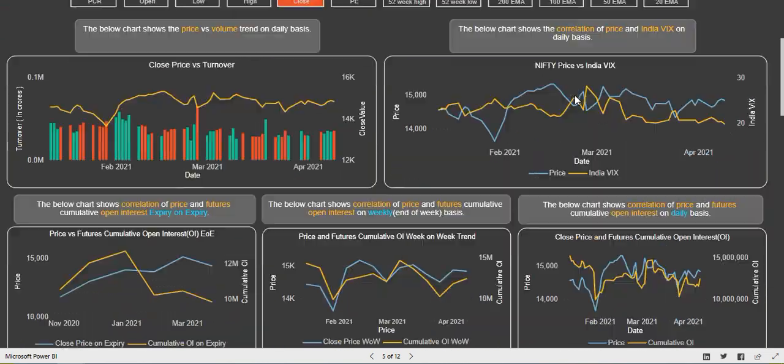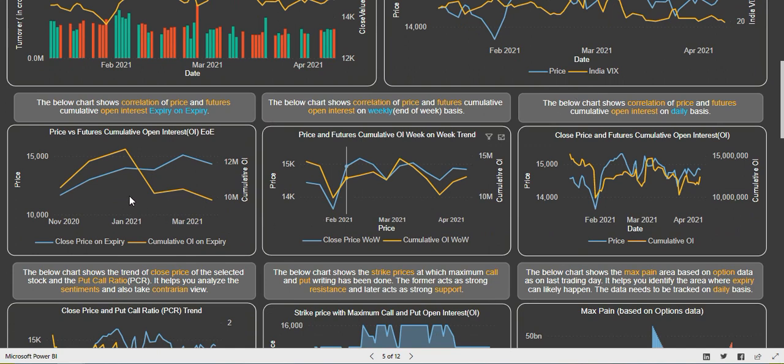So friends, we'll go to the futures data. As you can see on the weekly trend, last week mainly there were slight short positions in Nifty. So this was the overall last week scenario, and we have seen that there was a slight drop in price and OI addition. So overall, if we look at the last week, there was a slight addition of new short positions. Now friends, if we check the daily trend, we'll see that on the last day, that is on Friday, a few short positions were added.